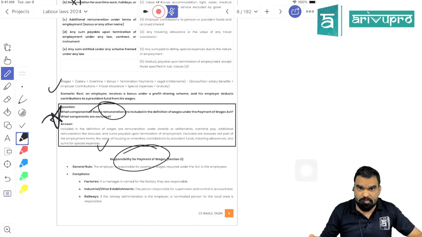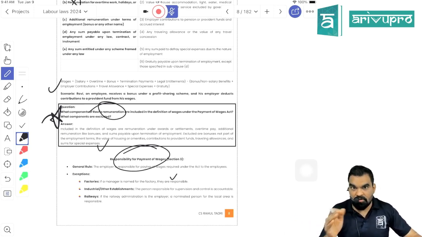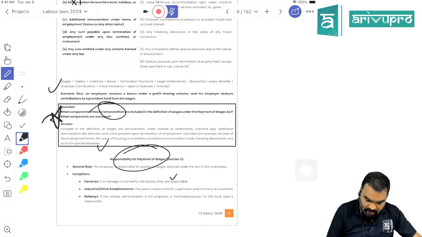Now, who would be responsible for the payment of wages? The person who is in charge of the factory, that is called the occupier of the factory, would be responsible to make sure that three compliances have been taken care of. Wage period is not more than 1 month, timely wage payment has been done, and the third and the last thing is unauthorized deductions have not been made, right?